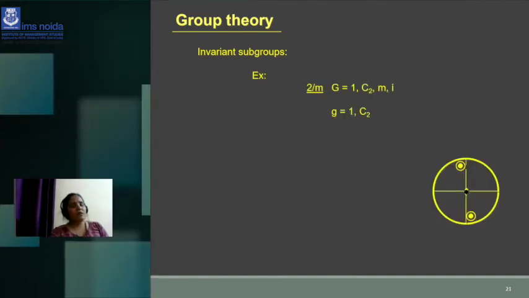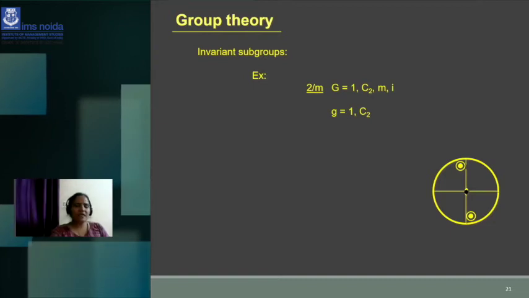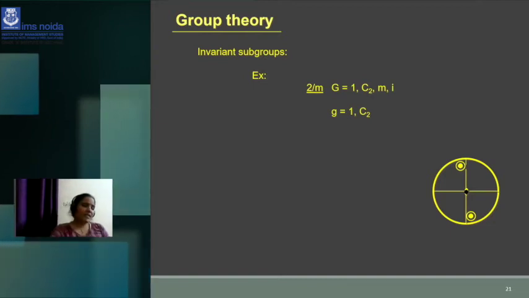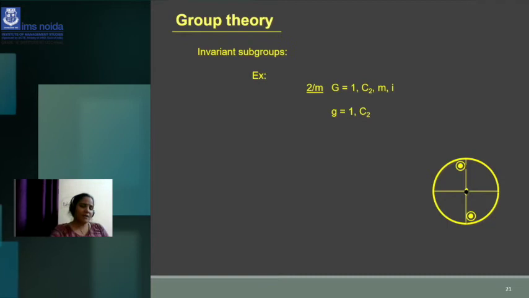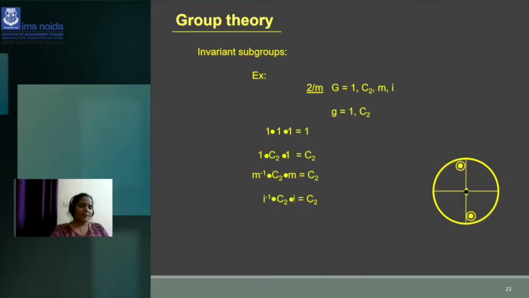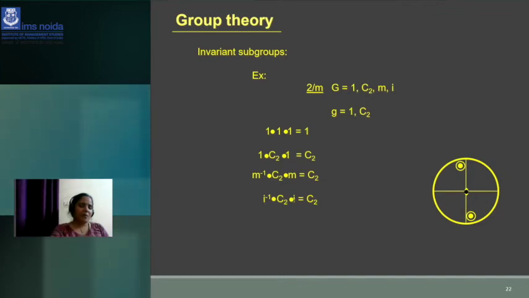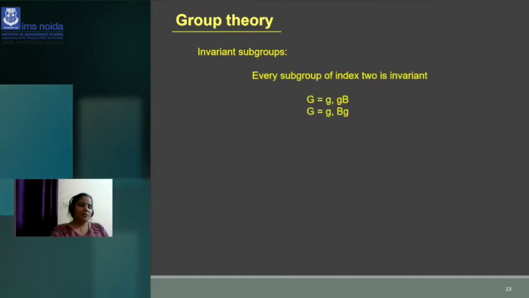So this is all about the subgroups and its operations. Now, what are invariant subgroups? If we construct M⁻¹GM, with G equal to {1, C2}, then these are the various kinds of operations. 1 into 1 into 1, you will get 1. 1 into C2 into 1, you get C2. M inverse C2 M, because M inverse M equal to 1, so C2. I inverse C2 equal to C2. So all these are known as invariant subgroups.